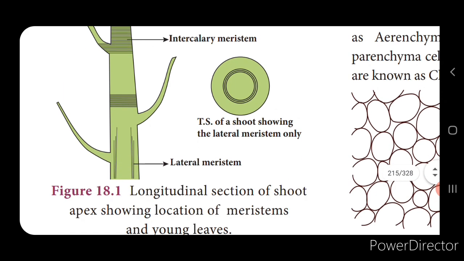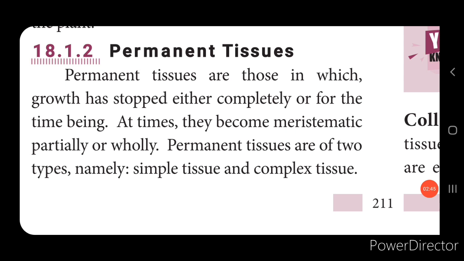The next one is the lateral meristem, and these are responsible for the thickness of the plant. The plant grows in thickness, isn't it? So this is responsible for the thickness of the plant part. Next is the permanent tissues. These are the matured cells, and these do not undergo cell divisions, and these are classified into the simple tissues and the complex tissues.